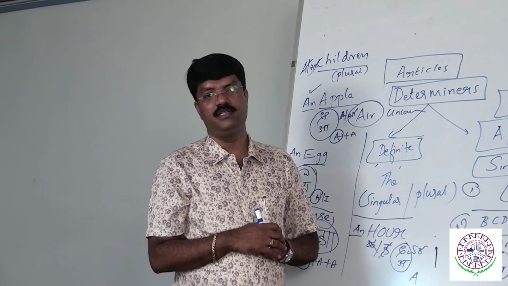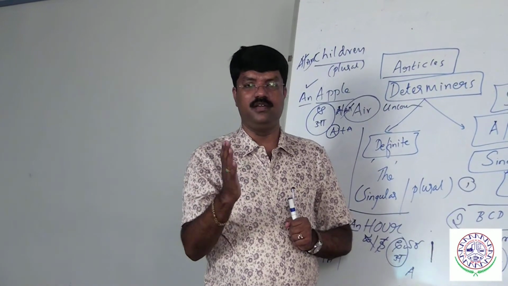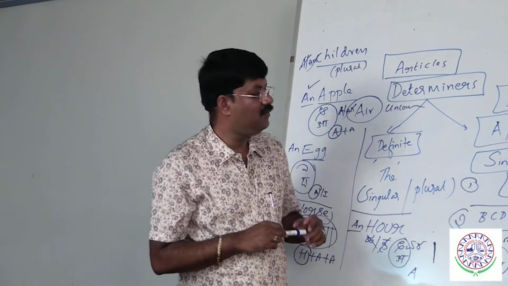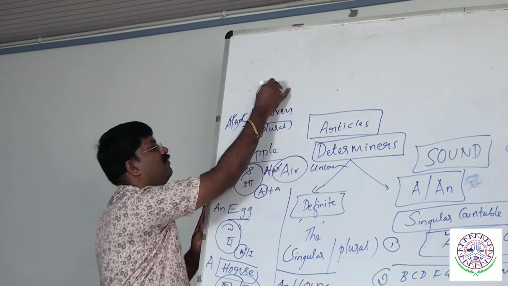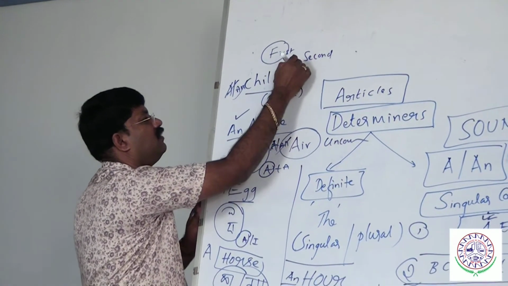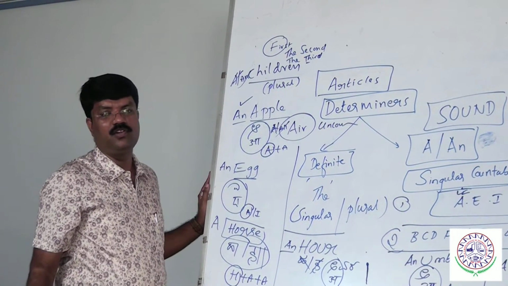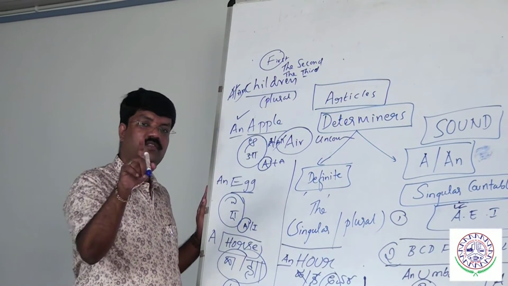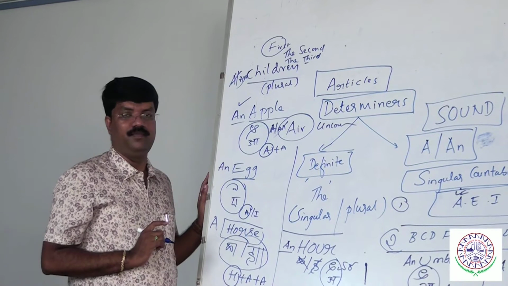There are two kinds of numbers: cardinal numbers and ordinal numbers. What is the meaning of ordinal? Order. The first, the second, the fourth, the fifth. Remember the point: always, with ordinal numbers, "The" should be started with a capital letter. The first, the second, the third, the last. Majority of the people wrongly use it. He is the first candidate, he is the last candidate. Again I am repeating, the meaning of "the" is that, he, they, she.